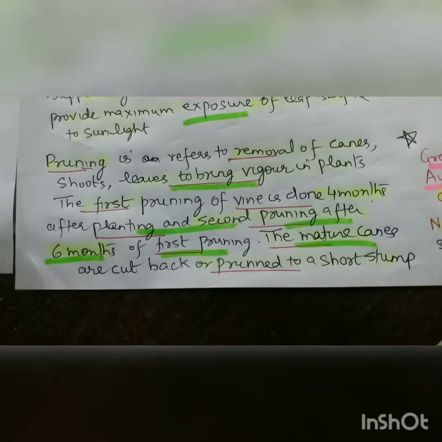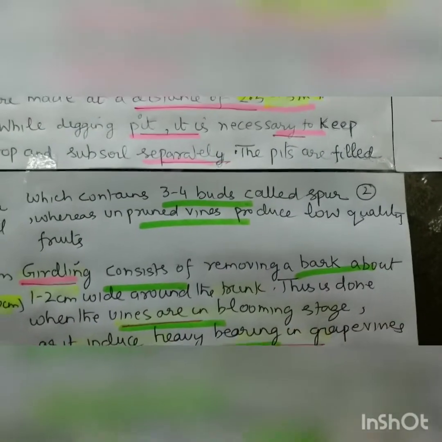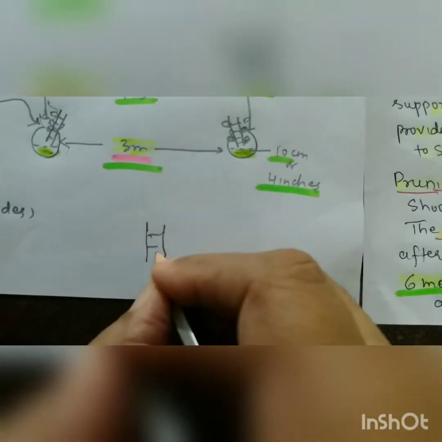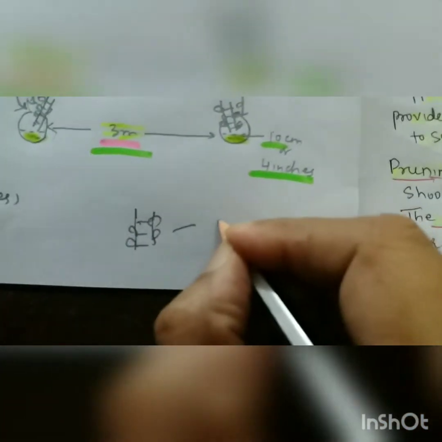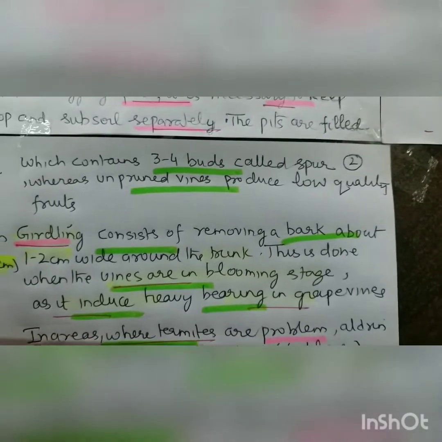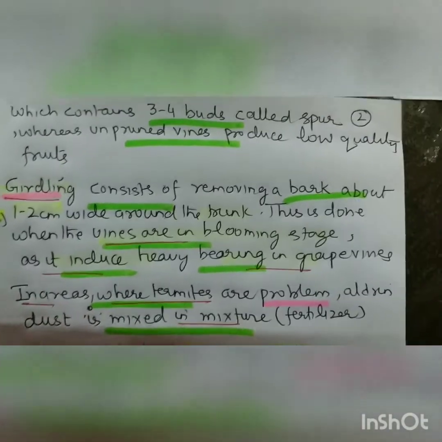The mature canes are cut back or pruned to a short stump. These short stumps with 3-4 buds are called spur. So it is pruned like this into short stumps with just 3 to 4 buds, and this short stump is called spur, right? Whereas unpruned vines produce low quality fruits.